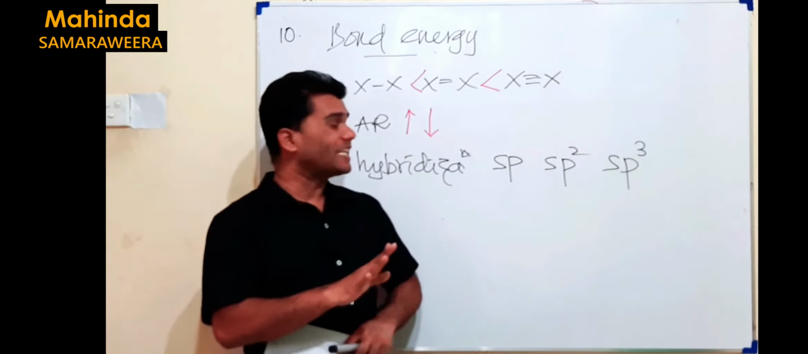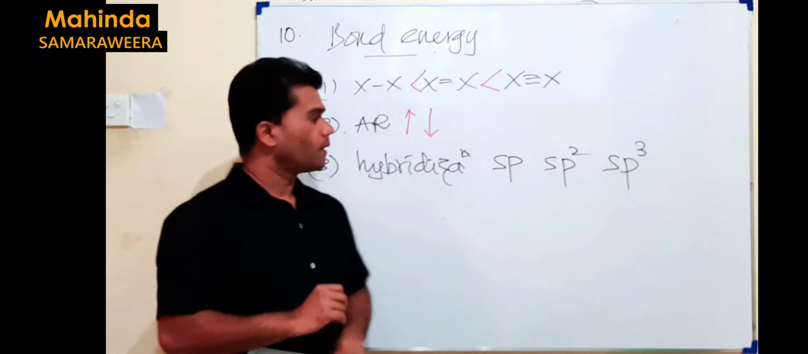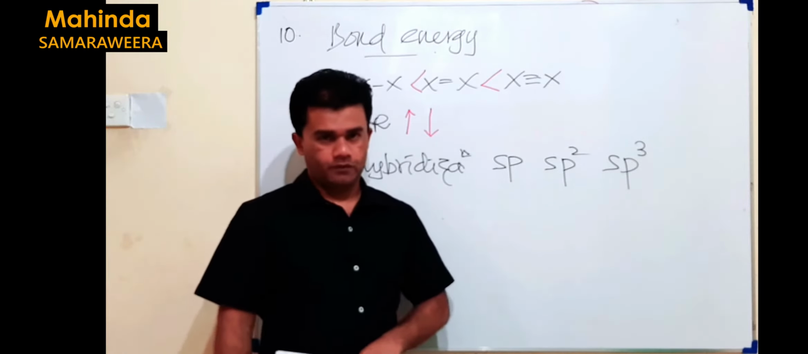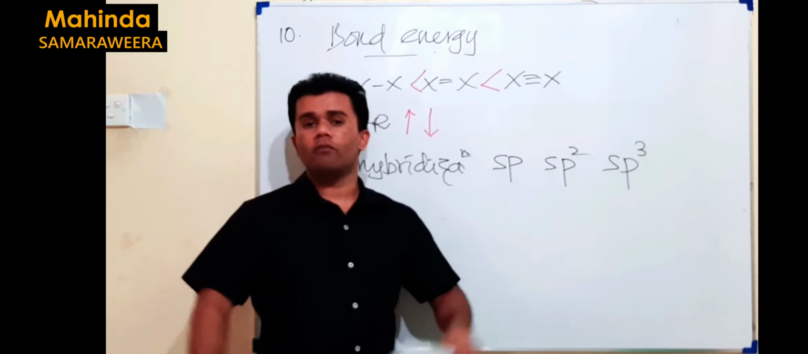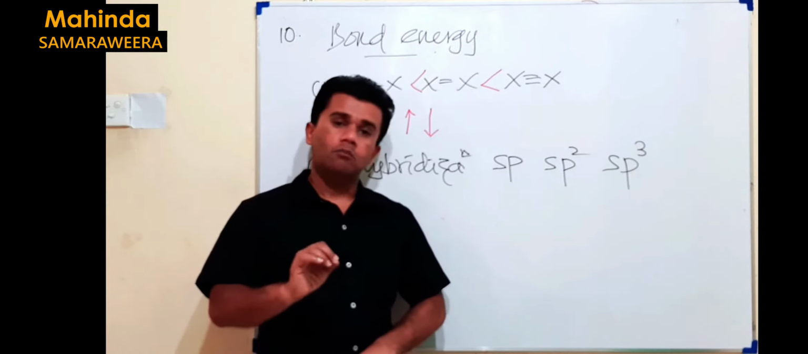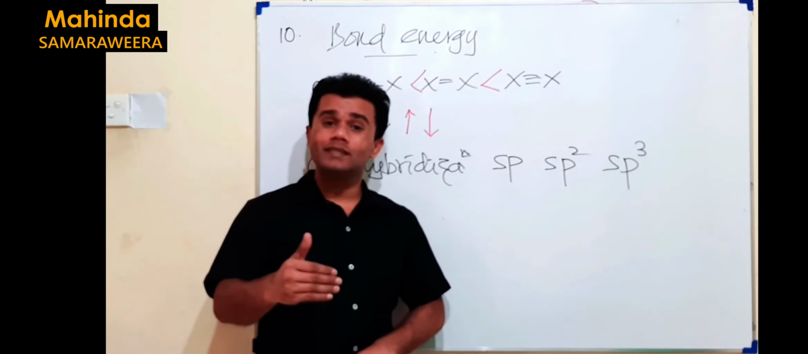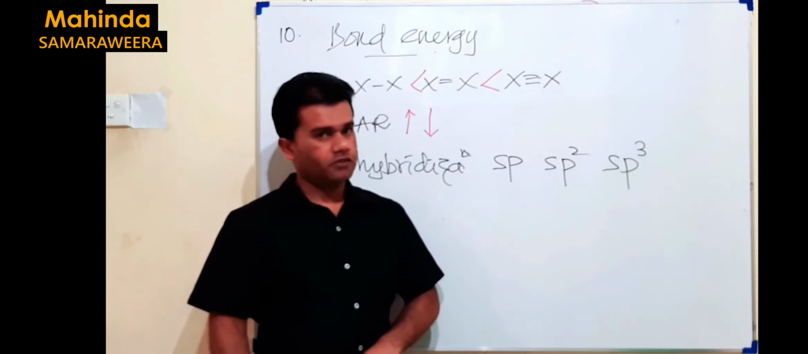When p character increases, size of hybrid orbital increases. When the size of hybrid orbital increases, bond length increases. When bond length increases, bond energy decreases. Did you get this idea?